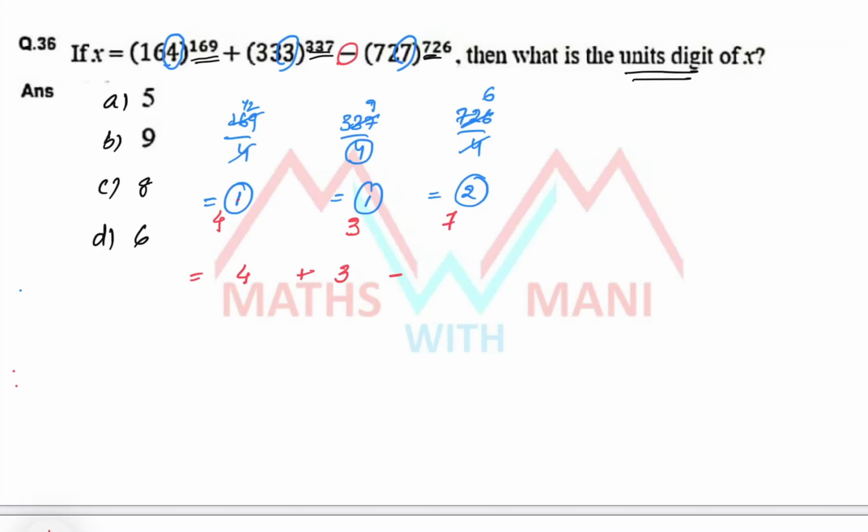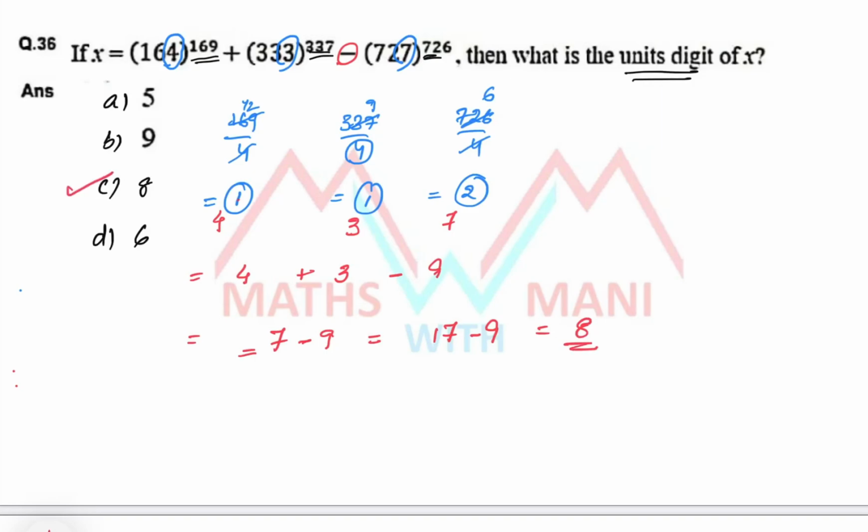But you have to take the unit digit. What is the unit digit? 9. So 4 plus 3 is 7, minus 9. 7 minus 9 is nothing but 17 minus 9, because you have to take an extra 10 from the tens digit. Yes, 17 minus 9 means 8.